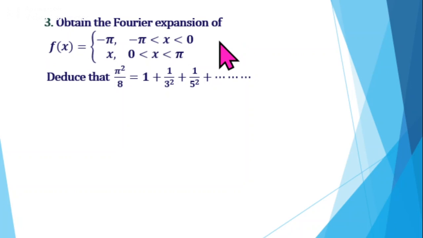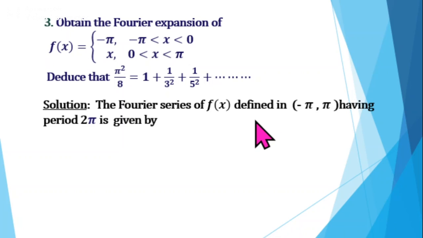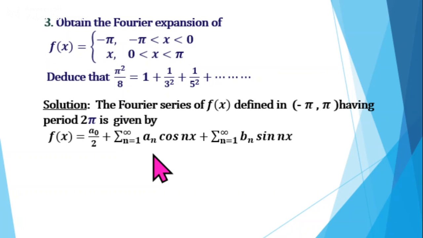Then to deduce the given series in the problem, we take a particular value of x from the given range of x and substitute in the Fourier series of f of x, and we will get the required given series. So first we will find the Fourier expansion of f of x. The Fourier series of f of x defined in the range minus pi to pi having period 2 pi is given by f of x equal to a0 by 2 plus summation n from 1 to infinity an cos nx plus summation n from 1 to infinity bn sin nx.